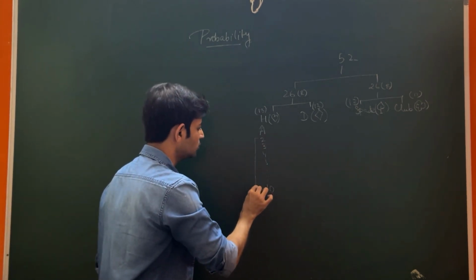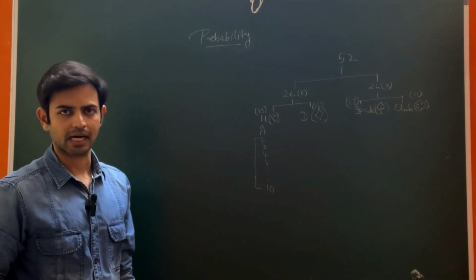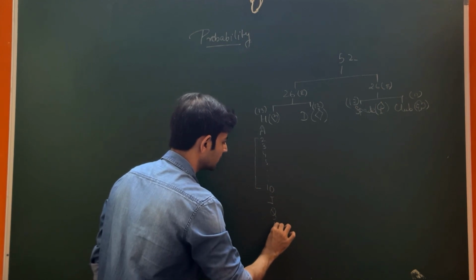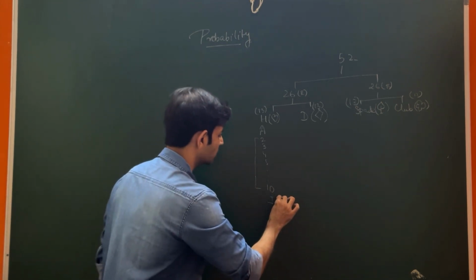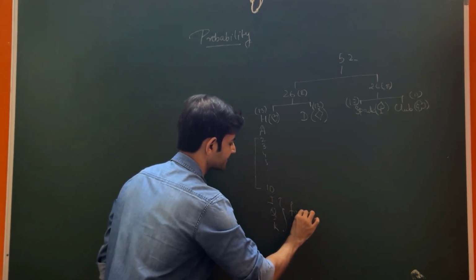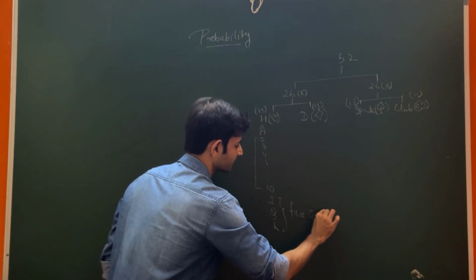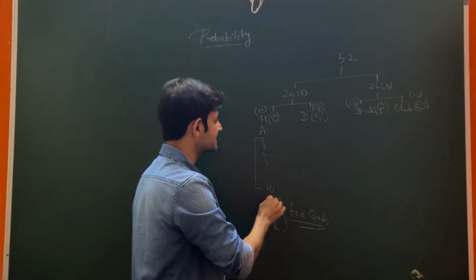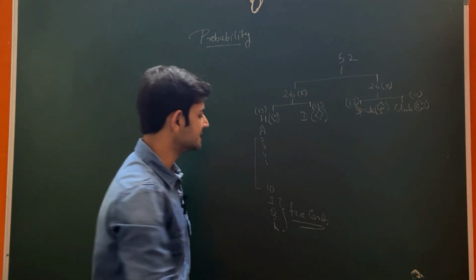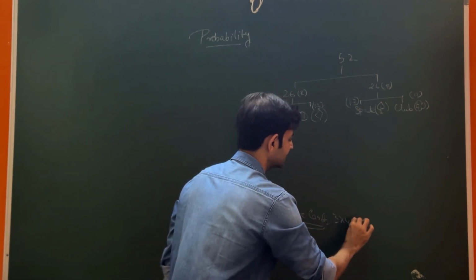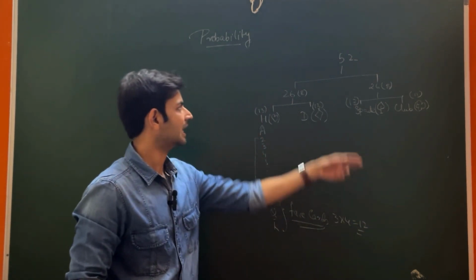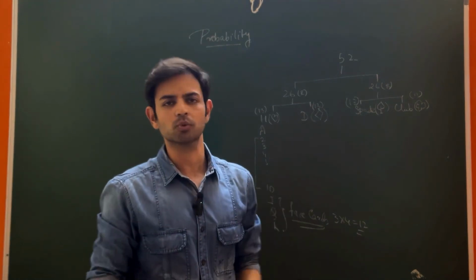These are 2 to 10, your numbered cards, and then we have J, Q, K. These are your face cards. So in all we have 3 face cards in each suit, which is 3 into 4, that is 12 face cards. So there are 12 face cards out of total 52 cards.